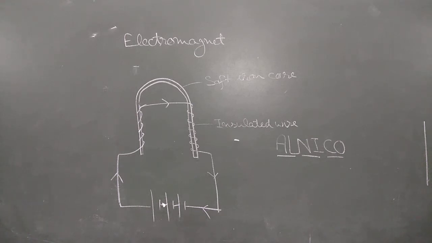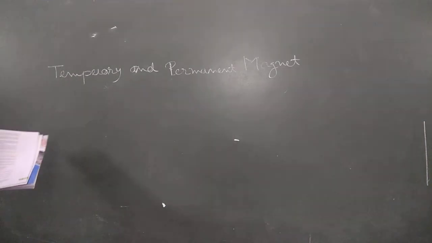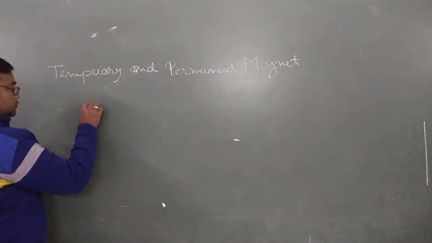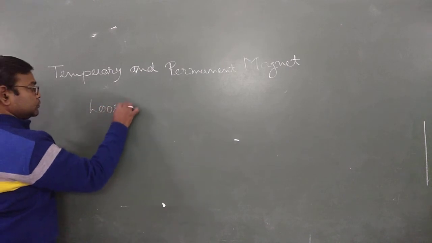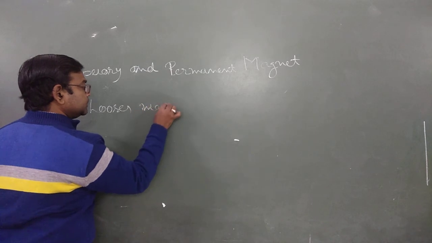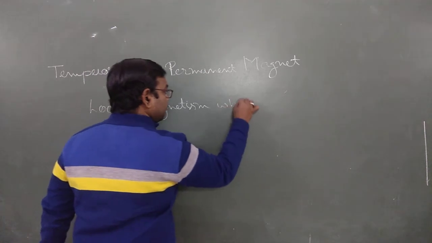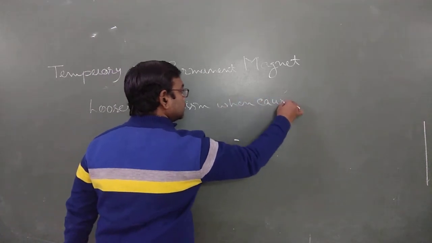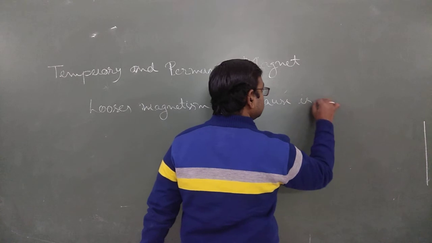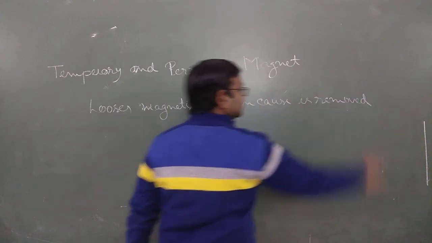Now we are going to discuss two types of magnets: temporary and permanent magnets. The magnet which loses its magnetism as soon as the cause producing it is removed is known as a temporary magnet.